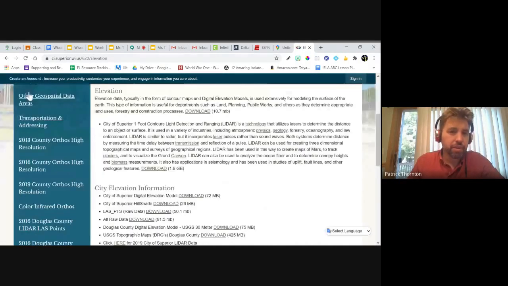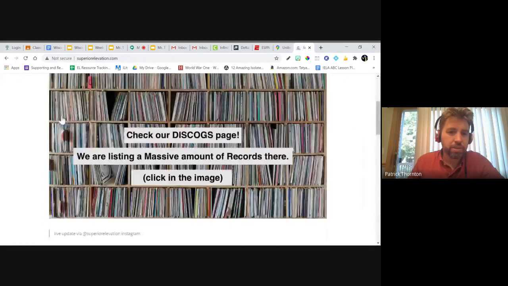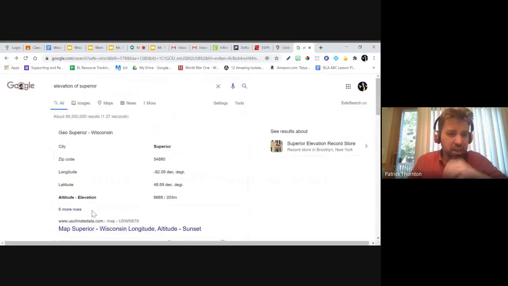It's not showing us some good data here. Let's get some good data. Like this. No, what is this? Yeah, just it looks like it's about 666 feet up.